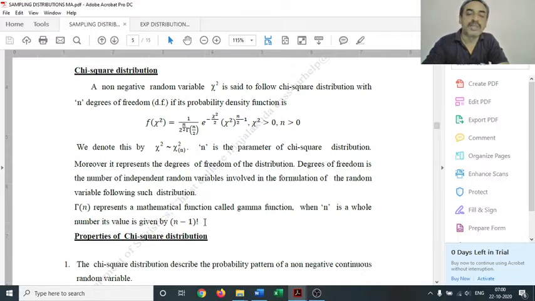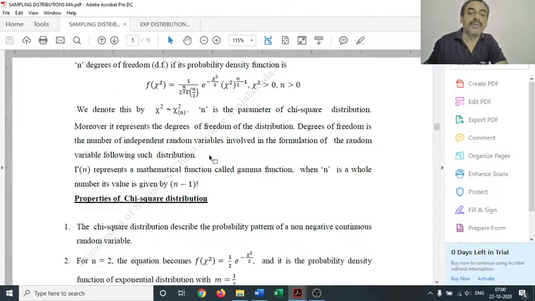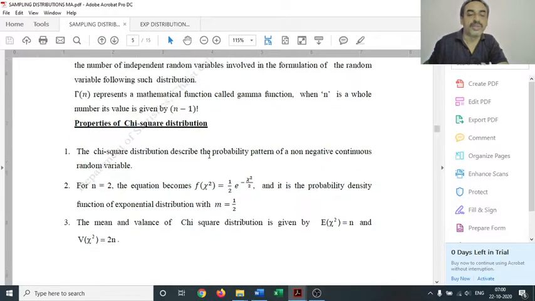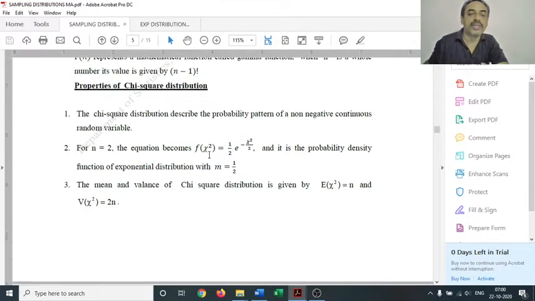It represents an integral 0 to infinity e raised to minus x, x power n minus 1 dx. We are not going into the details of this mathematical function. Here we read it as gamma n by 2, so the function gamma of n by 2 is considered in the equation of chi-square distribution. Now we come to the various properties of chi-square distribution. As we know, the random variable considered in chi-square distribution is non-negative and continuous.